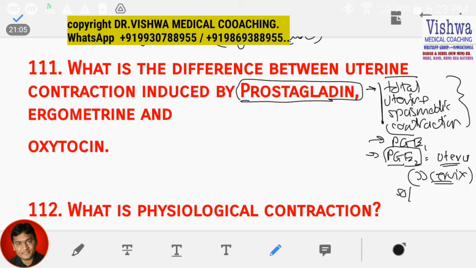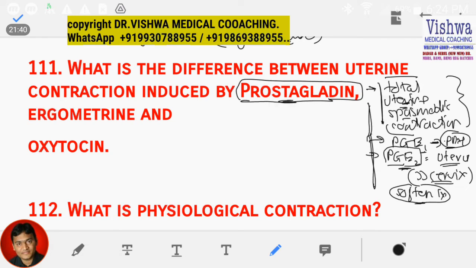That is, it softens the cervix. So prostaglandin induces a total uterine, that means total uterus, I am saying upper segment, lower segment as well as cervix, spasmodic contraction, which has got no relaxation in between. And because of that, remember, PGE1 is given for PPH, postpartum hemorrhage, to contract the uterus.